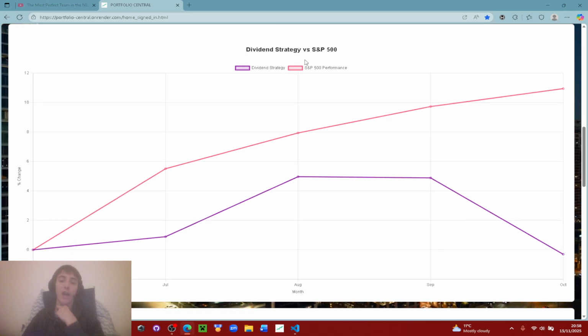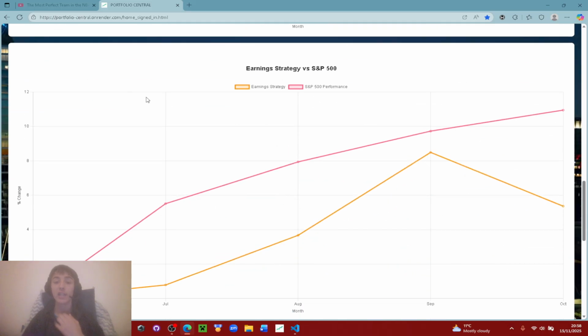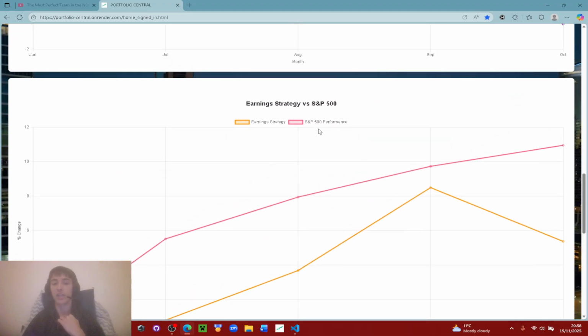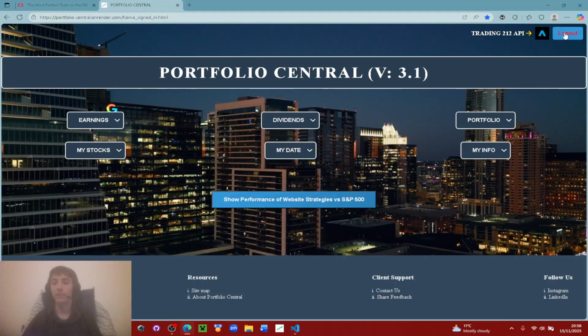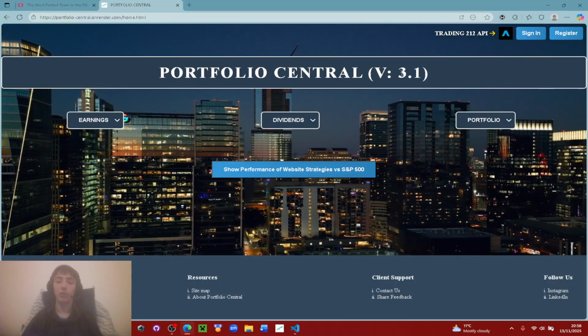The dividend one, I would never invest like this, and it's more of a good to see that this easy strategy doesn't work, because imagine you see a stock going X, you just buy it before, sell it after. It's too easy to make money like that. This one I was kind of disappointed in, but again, I said there was a small sample size, and then the earnings reversal, this one has been the biggest mind blower for me. But yeah, all the quantitative algorithms have been updated like that,